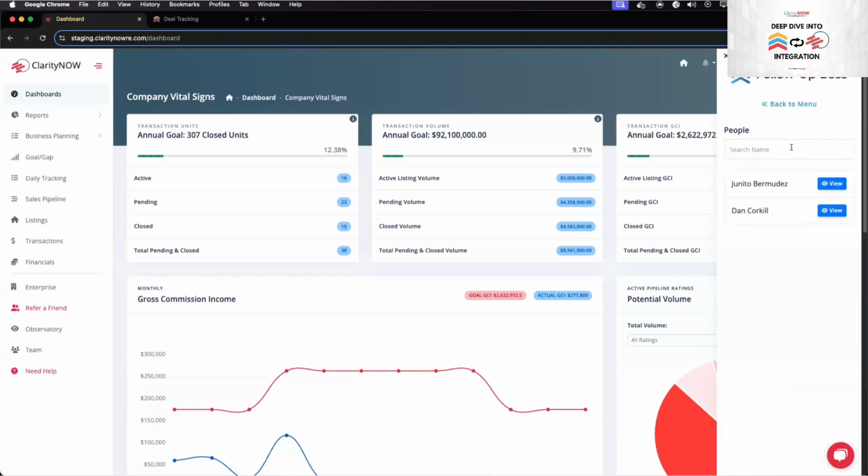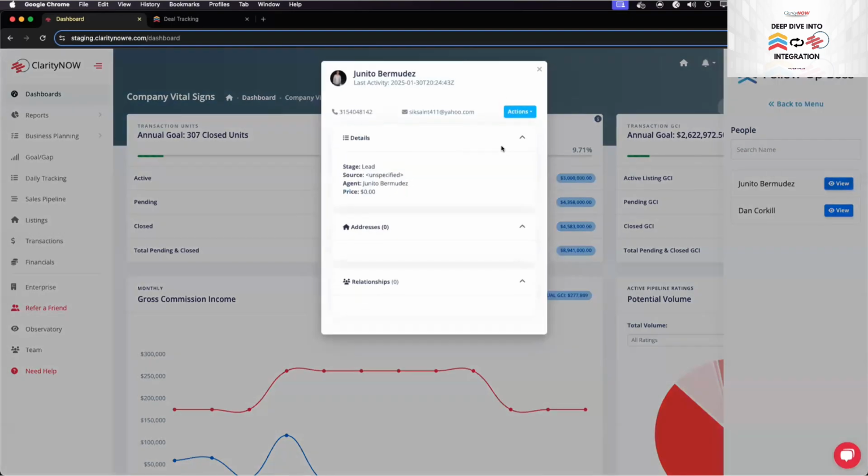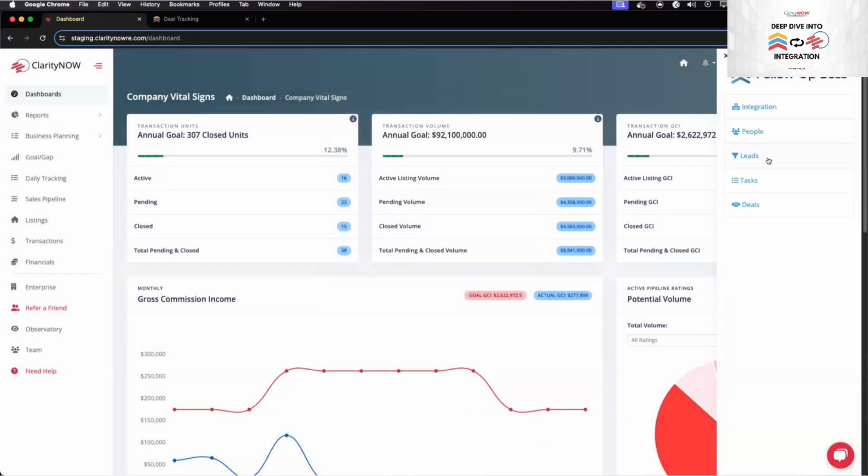You can actually see and search all of your contacts within Follow-Up Boss. And then within those, there's another layer. You can view that person, and there's a little actions button, and you can create a pipeline, listing, or transaction directly from a contact. You can also see all of your specific leads in here, and then tasks.